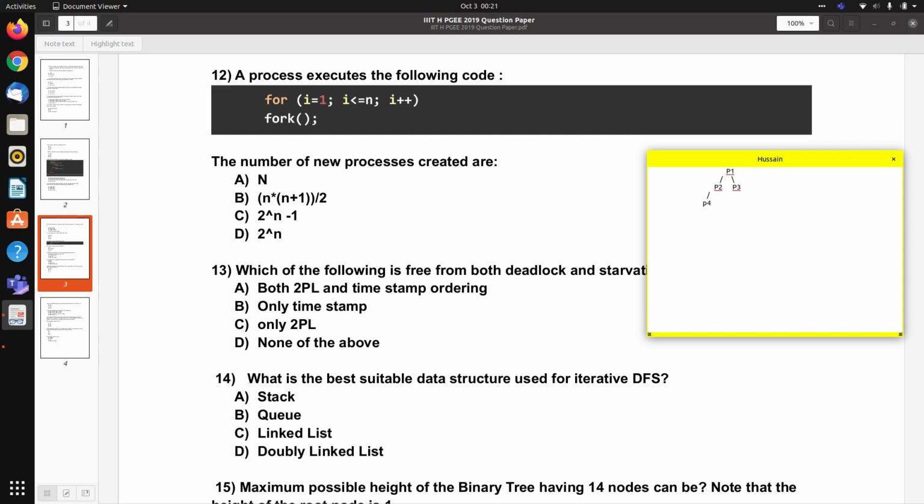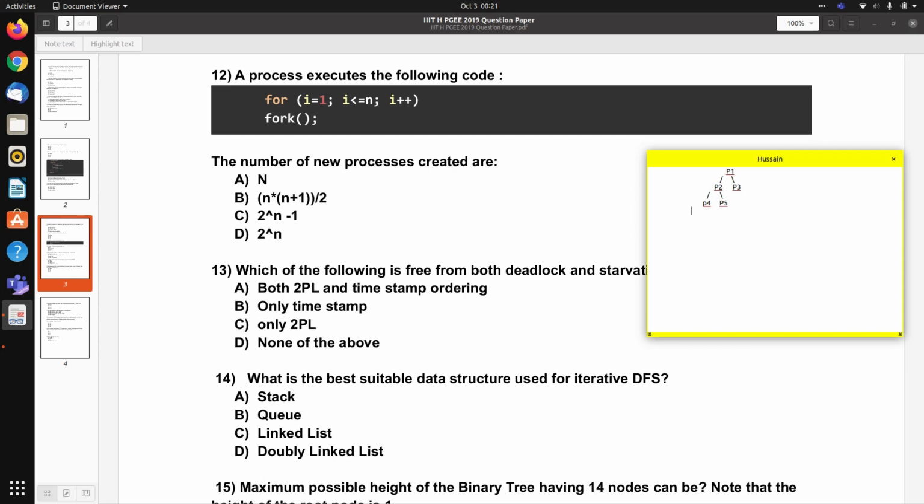Now when the fork system call is called for the third time, we have another child for P2, this P5.